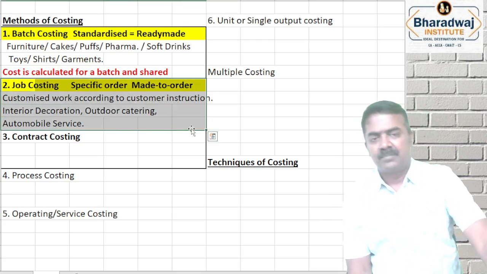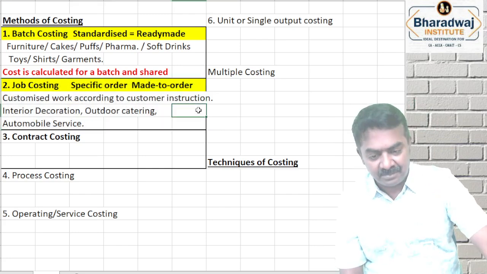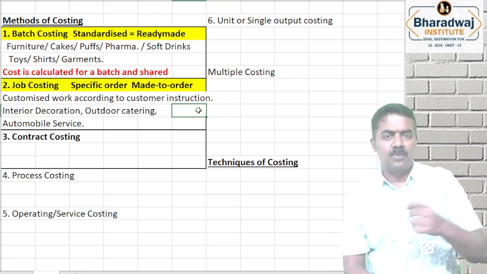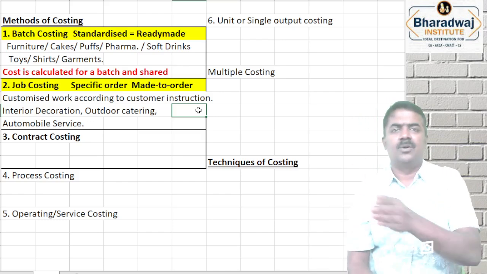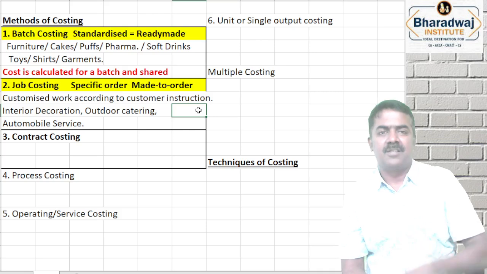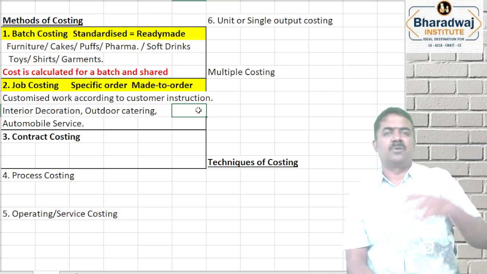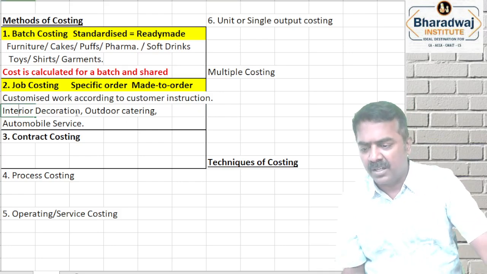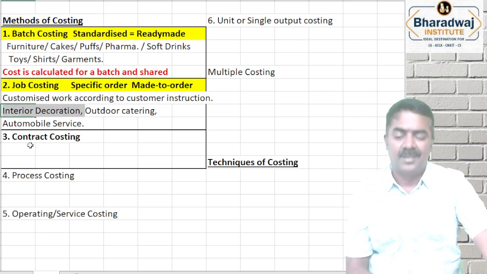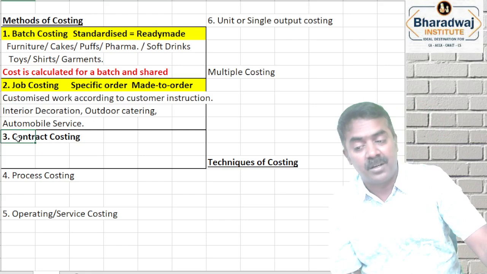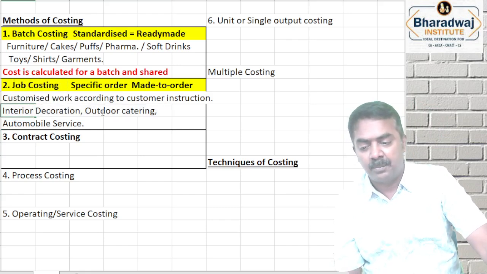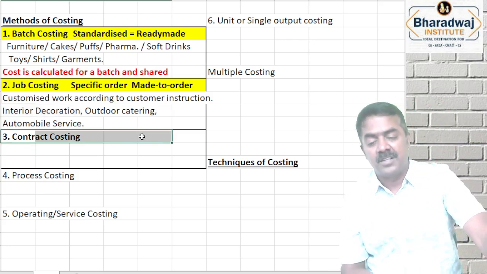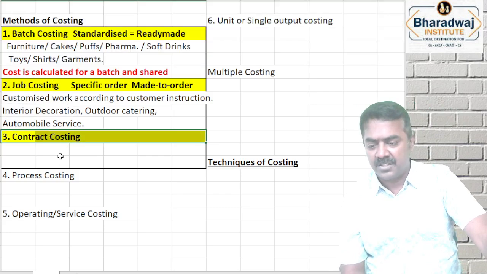In job costing I should quote the price before accepting the order. They will quote the price first, and only then work on the order. They quote an estimate: give the two-wheeler for service, sir, this will cost about 5,000 rupees, okay? Only if you say okay, they take it for service. Outdoor catering: the estimated cost will be this much, sir, then you take outdoor catering. Even for example interior decoration, they will work out and tell you, sir, all this work will cost about 4 lakhs, are you ready? Like that. Price will be estimated and quoted before accepting the job, and the price will change from customer to customer. All customers don't get the same price. Depending upon your instruction I make the product, so it changes according to the customer.